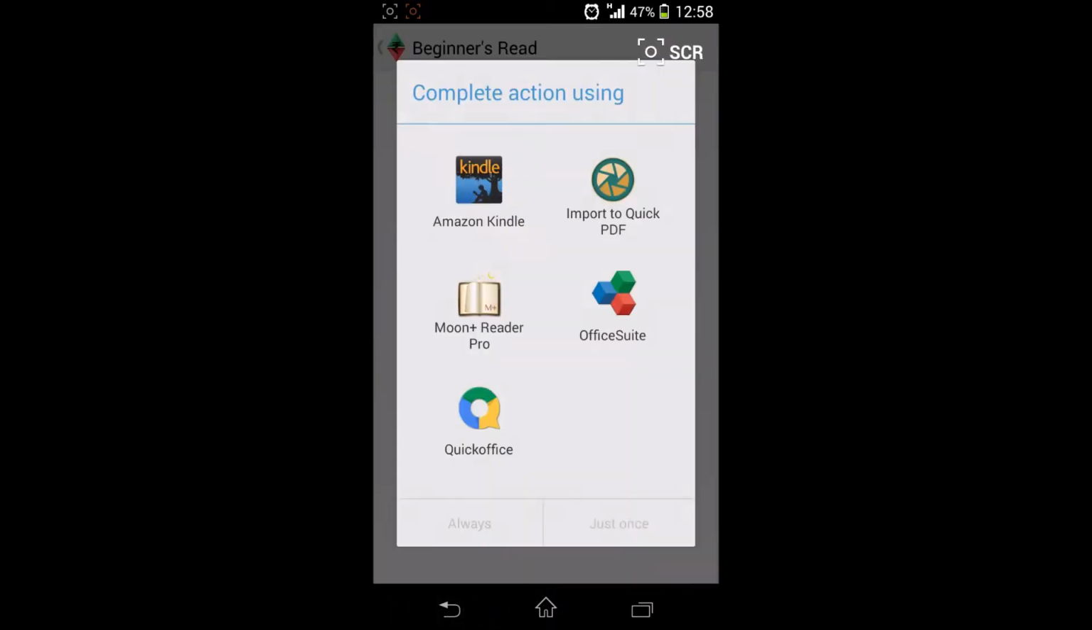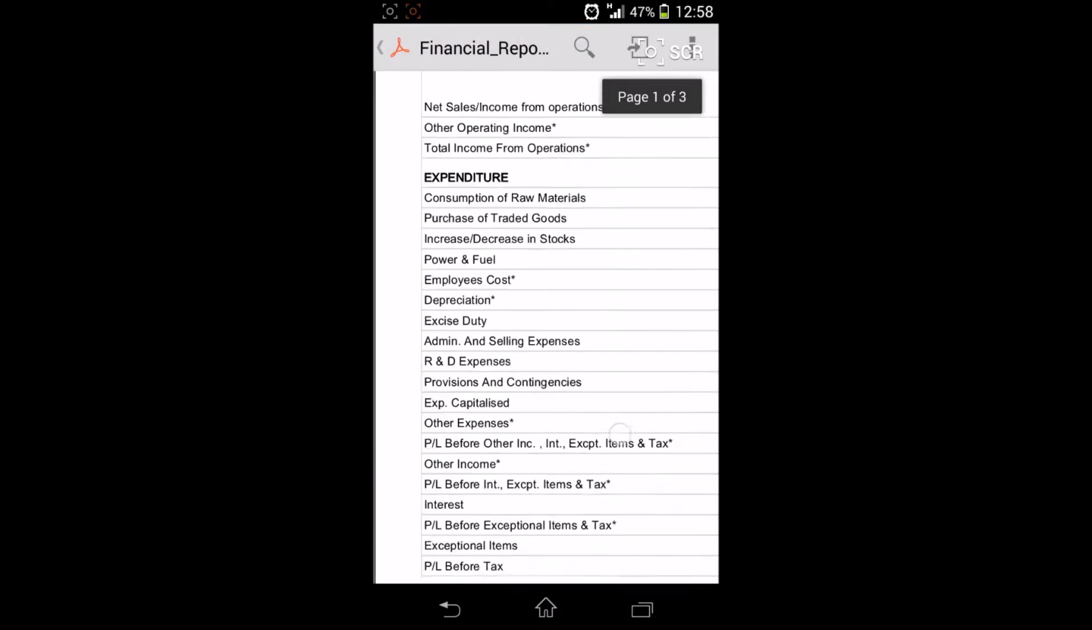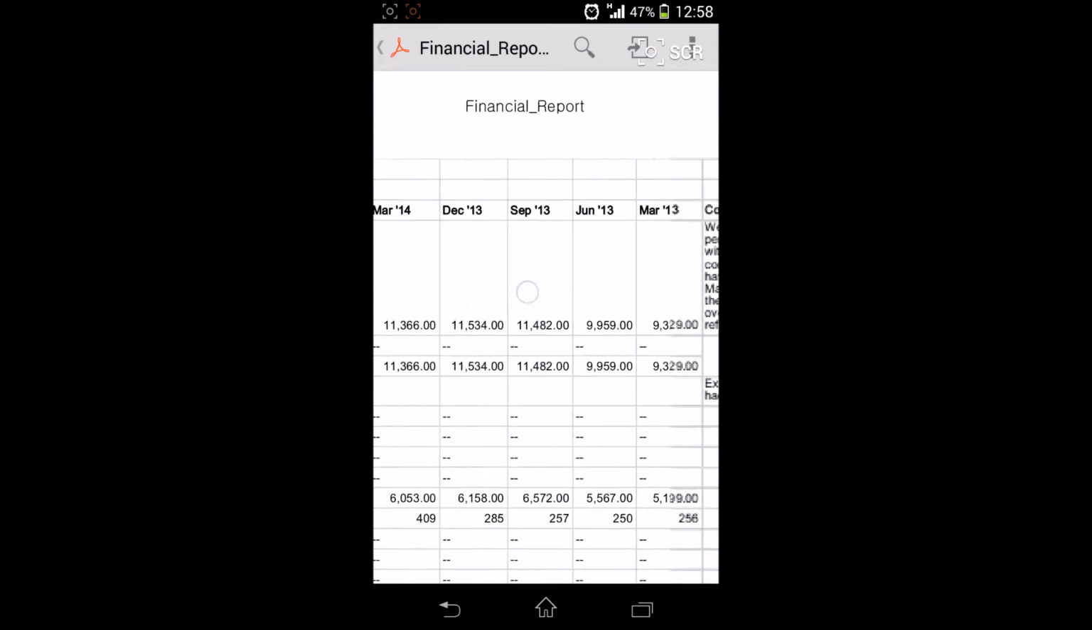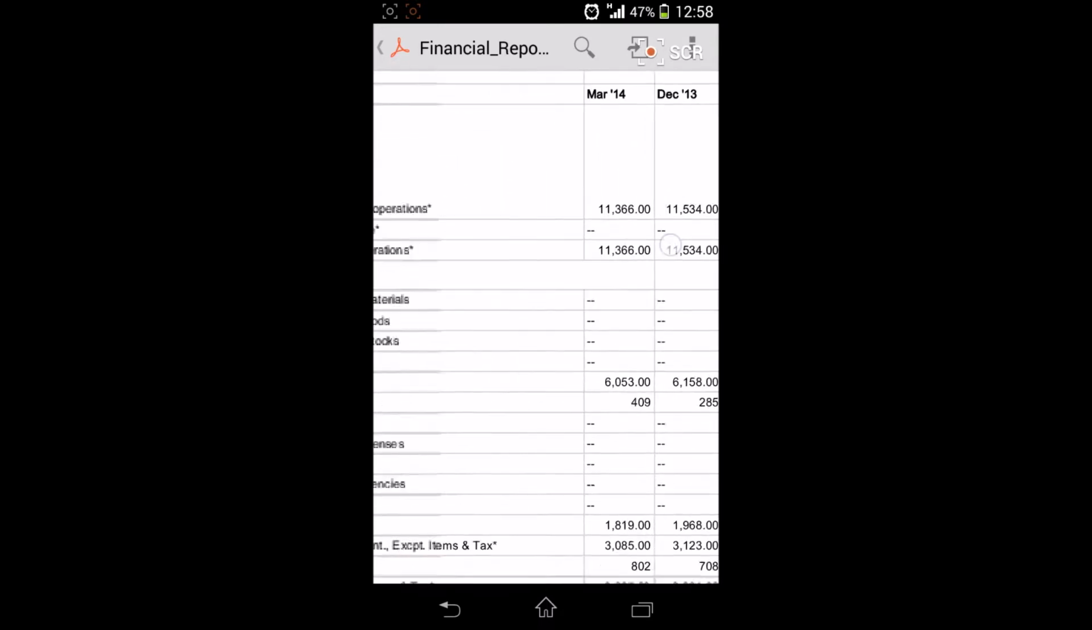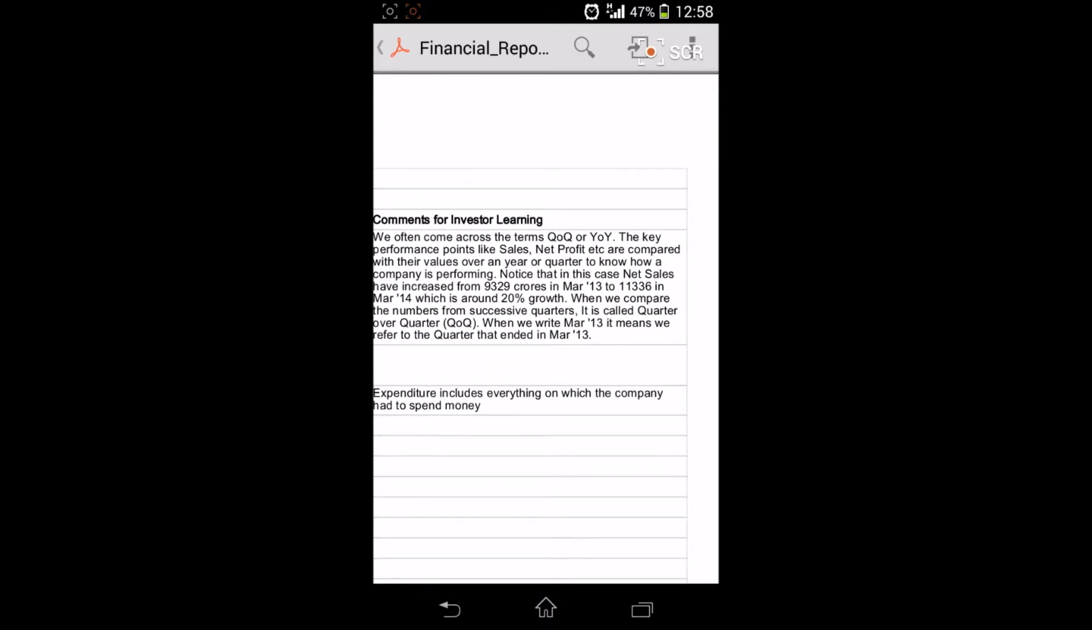Then we have put a sample report also and explained it. So here the user can see the report and he can read the comments to see how those numbers convert for this company.